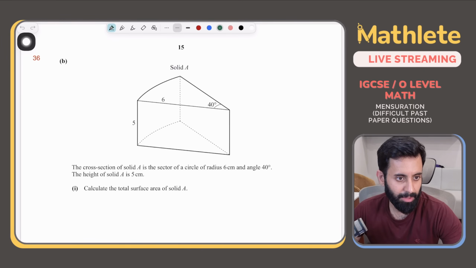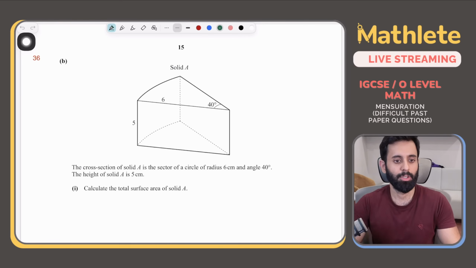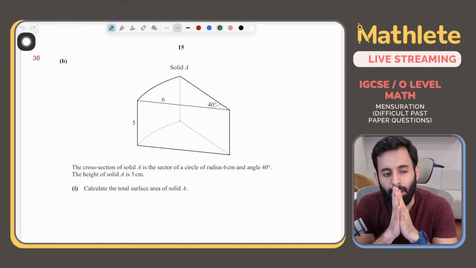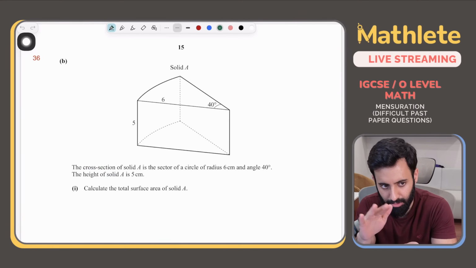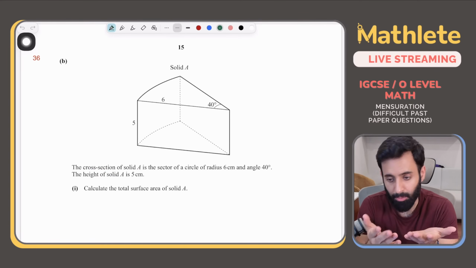Now look, here's my advice when solving questions like these. The best thing you can do is imagine as if you are holding this object in your hand. If I am holding this object in my hand, how many faces can I touch? Count and tell me the number of faces that we can touch. We can touch the top surface, which is a sector.